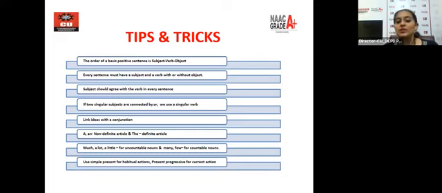When we talk about two singular subjects connected with or, we use a singular verb. Ram or Sham, John or Nathan. When we have or in between, we'll be using a singular verb. Whereas when we have and in between, John and Nathan, we'll be going for are, which is plural. So please understand this trick. It's very important for all of you to know.